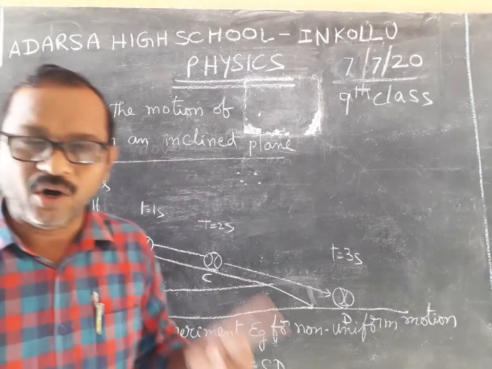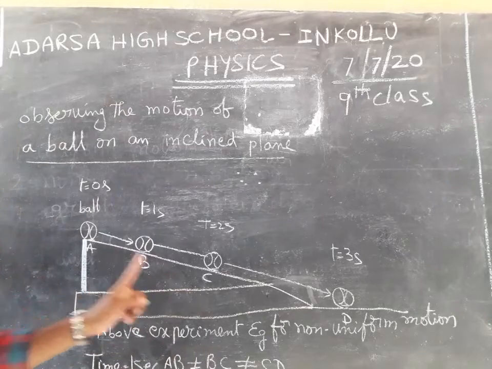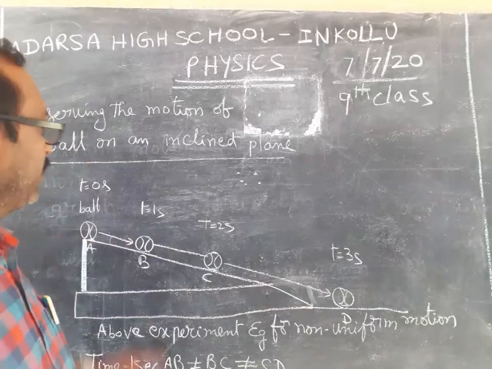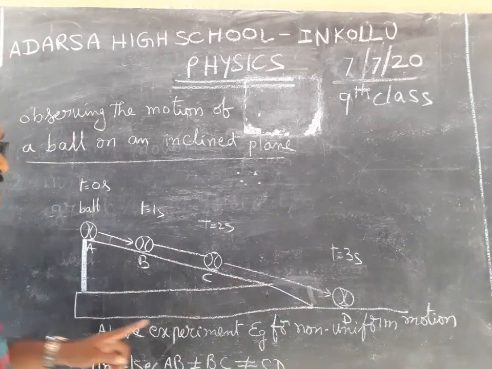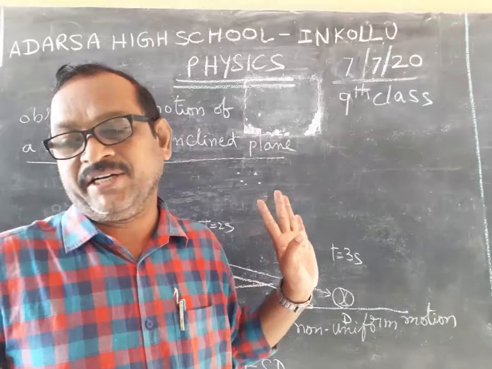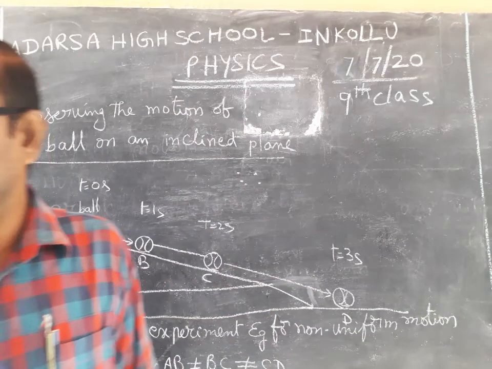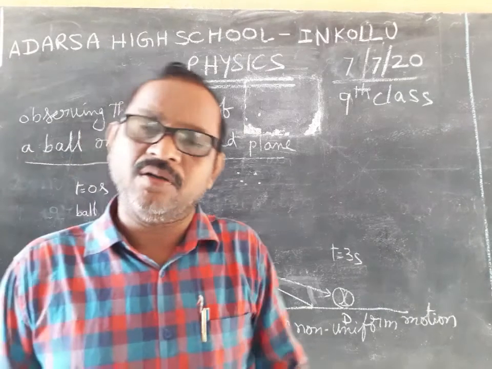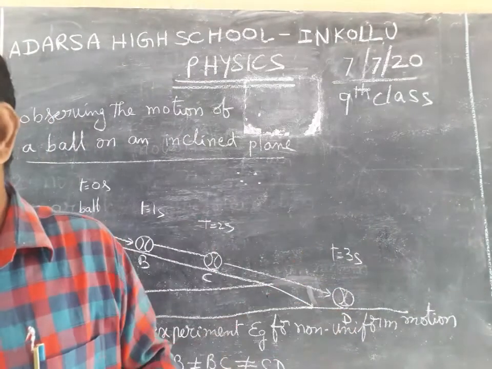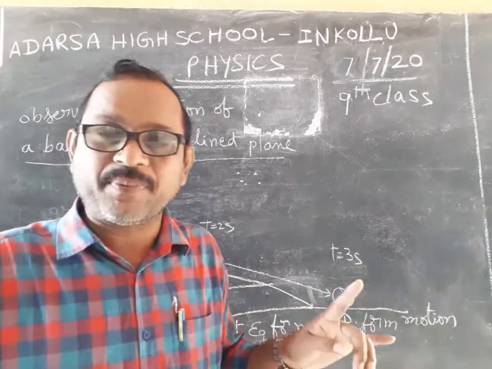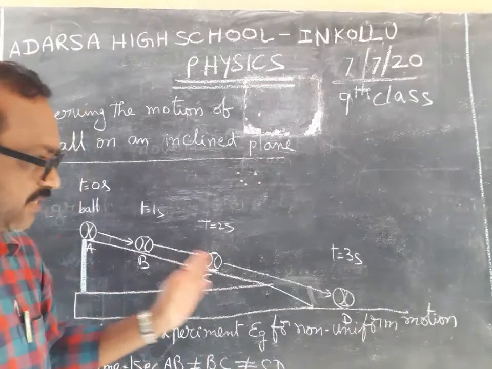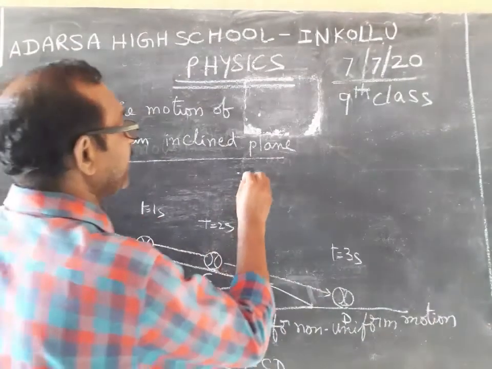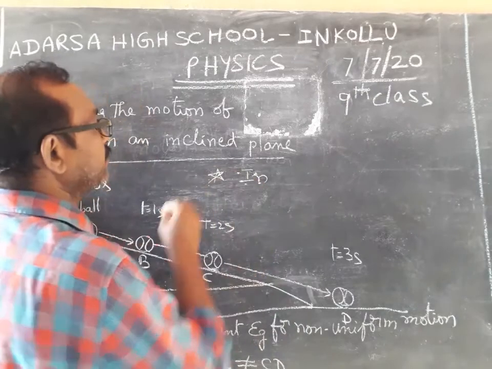That means a body covers unequal distances in regular intervals of time, which is known as non-uniform motion. Not only this, but also, what is the path of the ball? The path of the ball is a straight line or slanting line. What happens to its speed? In this way, the speed increases. So that's why it is important.